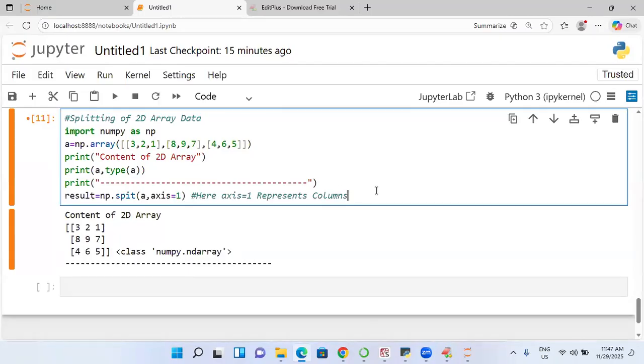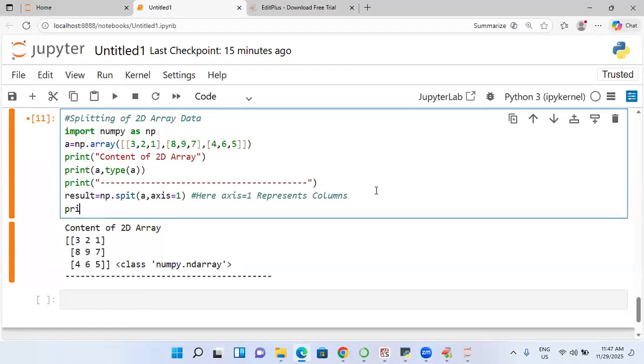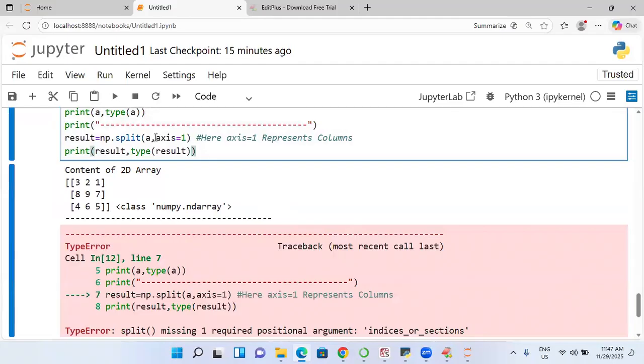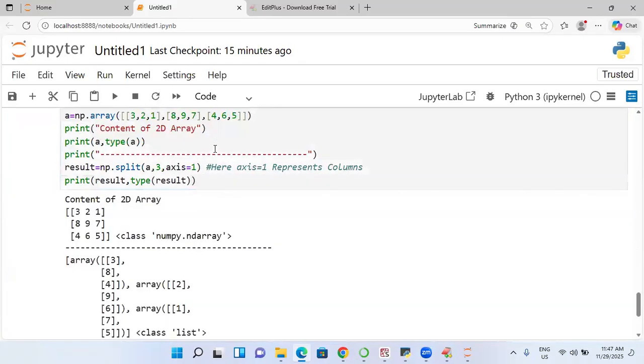Come back to the point and see these results now, student. Now I am going to print result and type of result. I forgot the comma 3 in split, so you need to fix that.